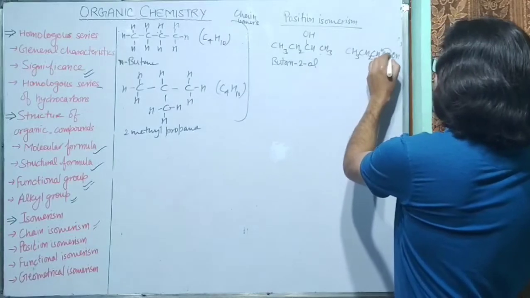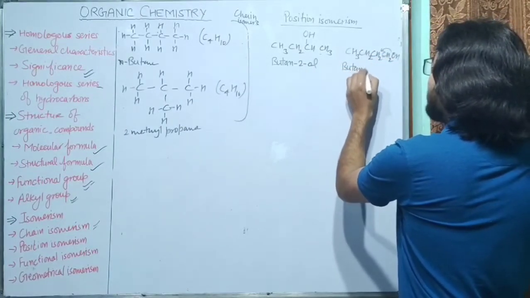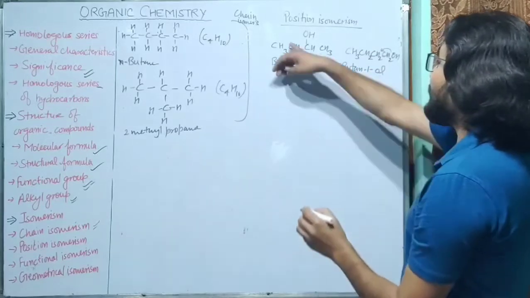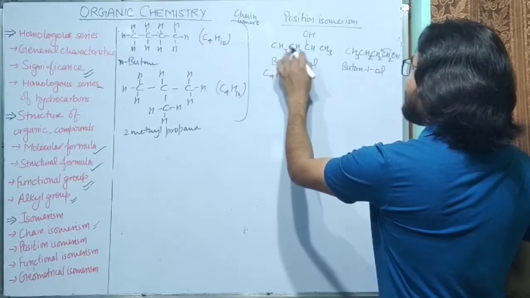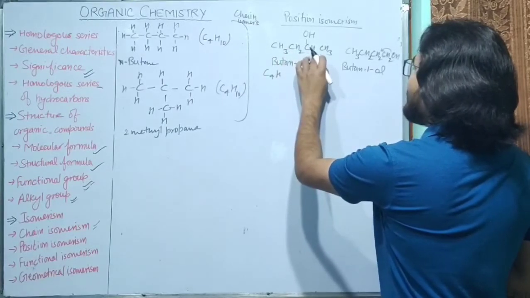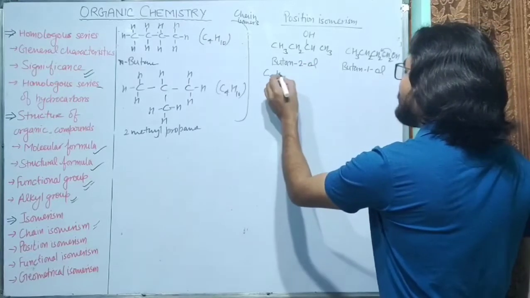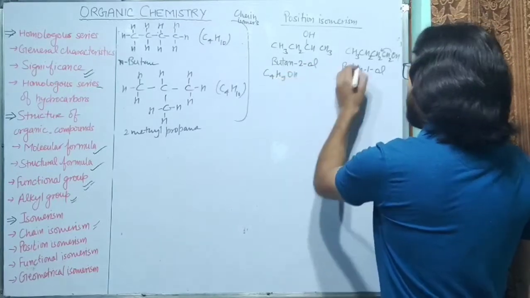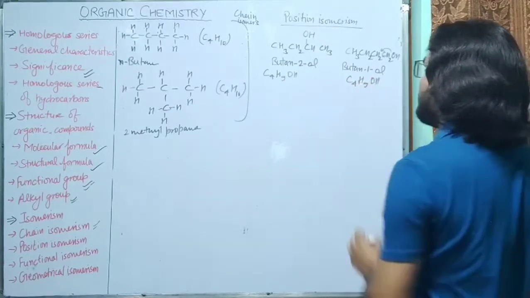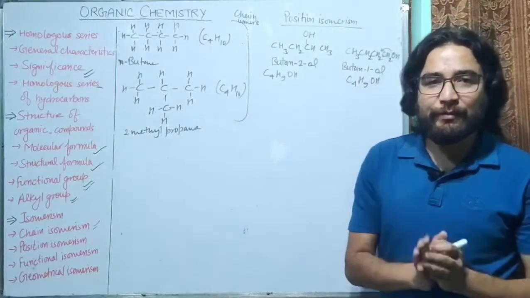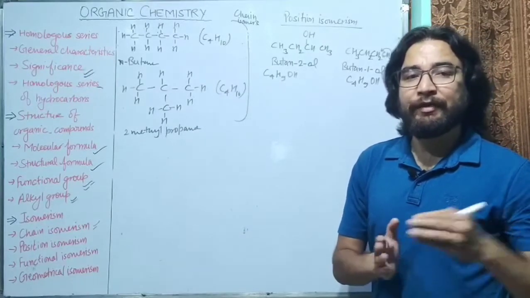So this is the first carbon atom to which OH is attached. So this is called butan-1-ol. Now if we talk about the formula, it is C4H(3 plus 2, 5 plus 1, 6 plus 3, that is 9), C4H9OH, and its formula is C4H9OH again. So both have the same molecular formula, but they have different structures, so therefore they will have different physical